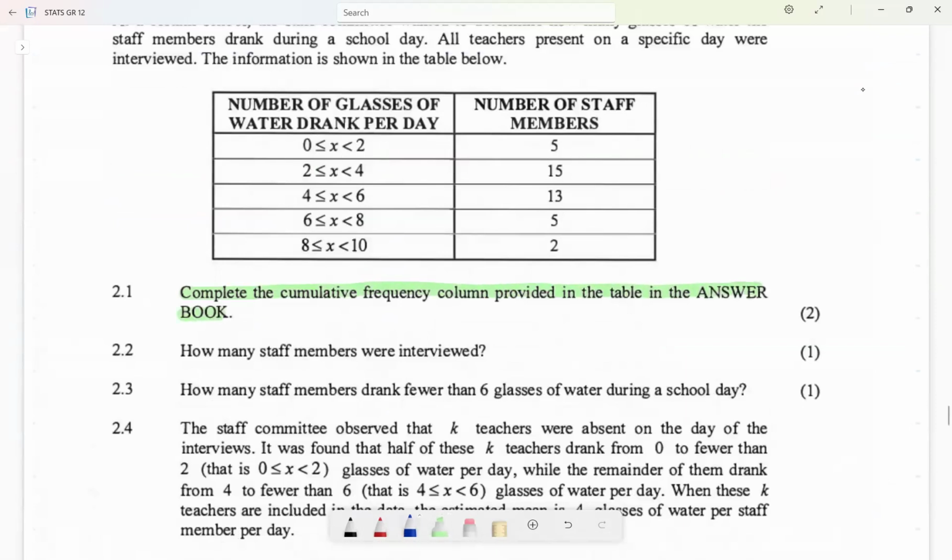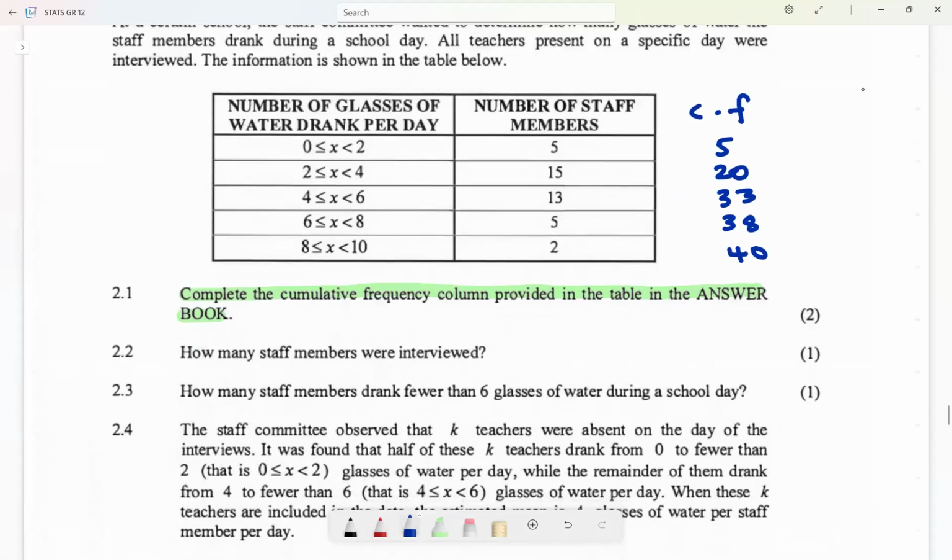So I did not provide one, but the cumulative frequency is just, the first one is 5, and then 5 plus 15 is 20. 20 plus 13 is 33. 33 plus 5 is 38. 38 plus 2, and then 40.